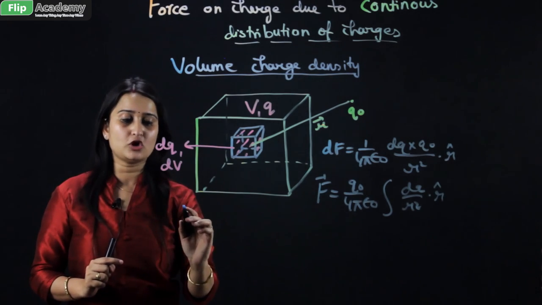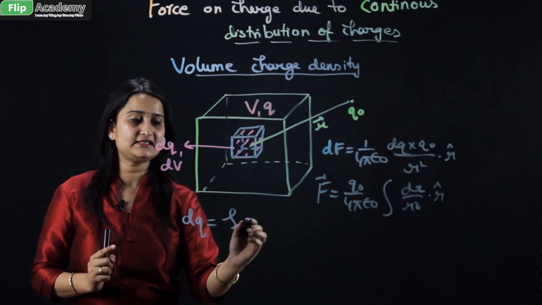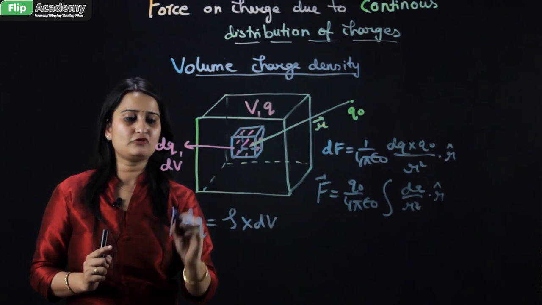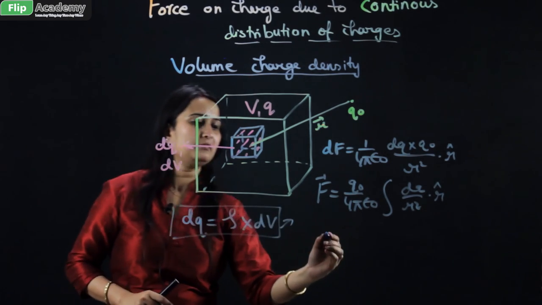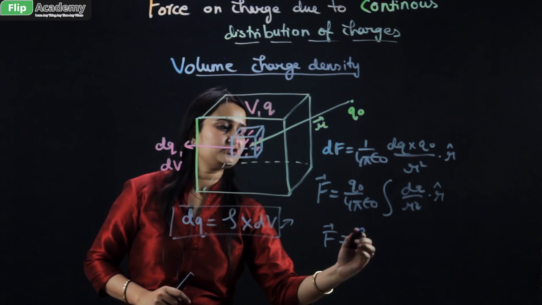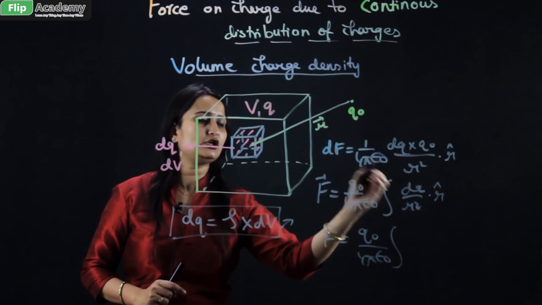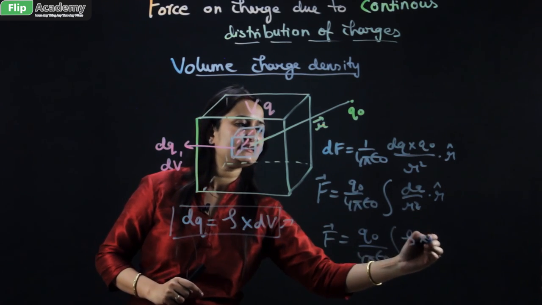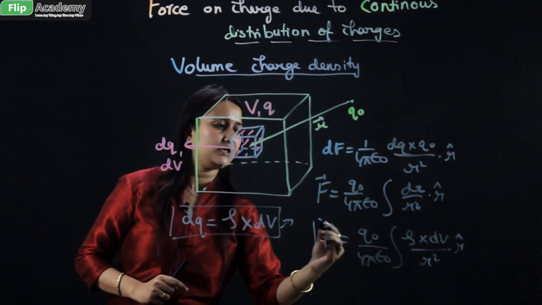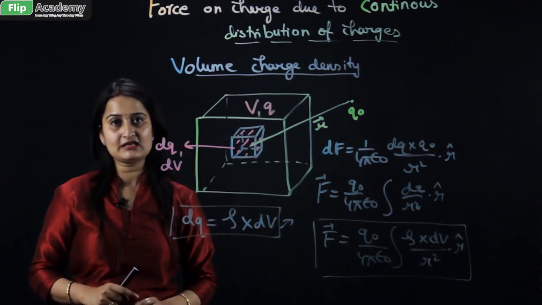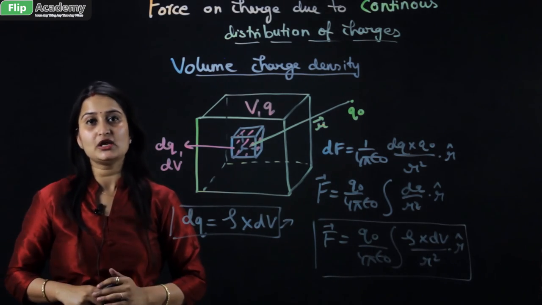If I talk about the volume charge density, then dq becomes volume charge density into dV. So you have to put this value in this formula. You will get the force, which is a vector quantity: q naught upon 4 pi epsilon naught, integration of volume charge density into dV upon r square with a unit vector. So this is the force in the case of volume charge density. This is what we have calculated for continuous charge distribution.